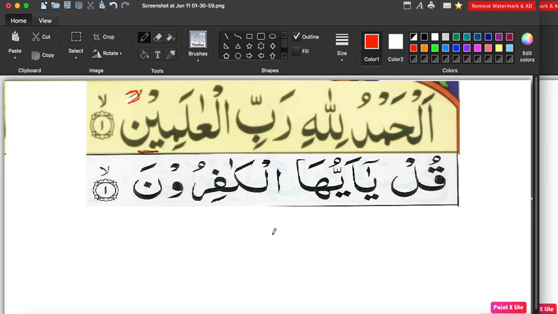Alameen. And the same if the last letter here at the bottom has fatha, kasra, dhamma and the second last letter has sukoon and is connected with the back letter, you need to pronounce the last letter sound. قُلْ يَا أَيُّهَا الْكَافِرُونَ. So fatha, kasra, dhamma, double kasra, double dhamma change into sukoon. Long kasra and long dhamma are also changed into sukoon.